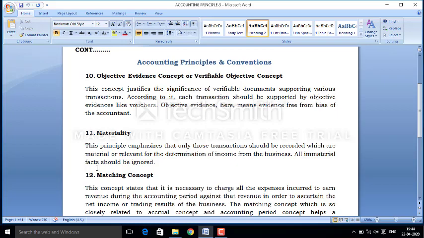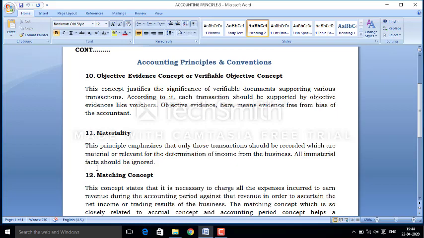It means if any income is received, we record it, and if it is still receivable, we do not need to record it. We need to record only the amount for the current year, not for expenses paid in advance.